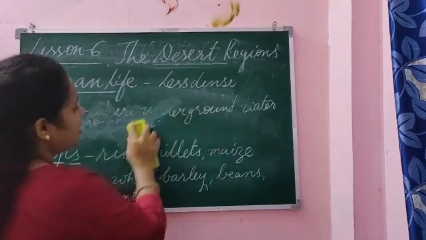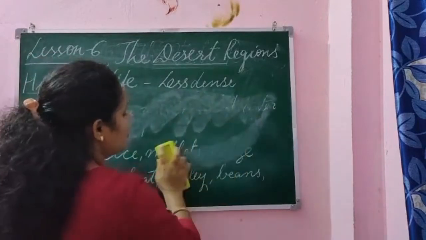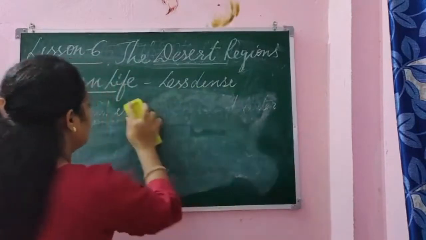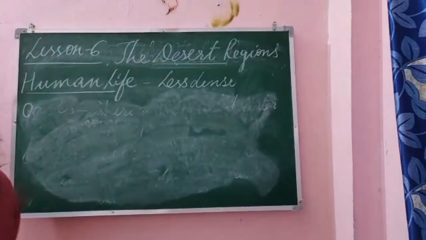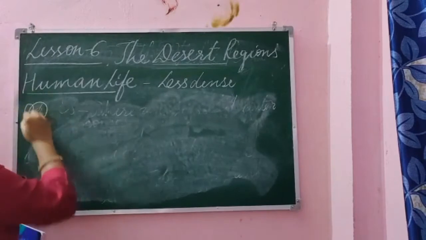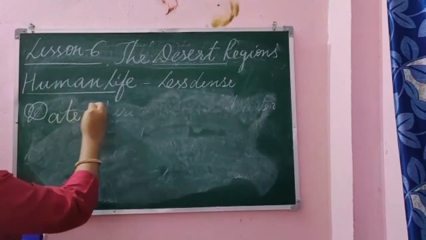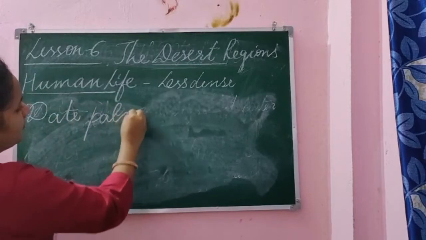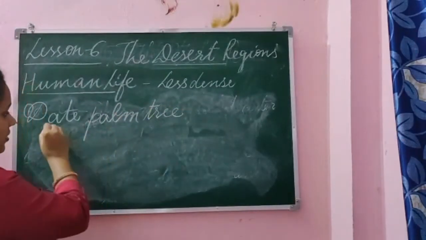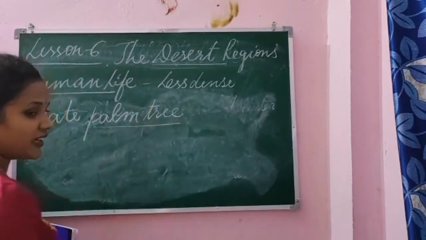So we learned about the underground water, oasis, and types of crops. Alright. So what we saw next was the date palm tree. It's a fruit. It is very nourishing.